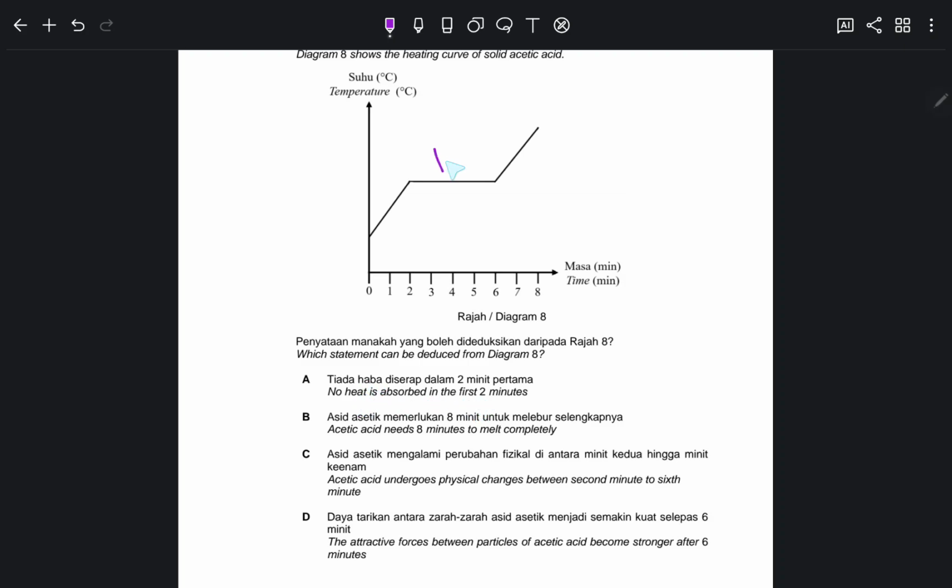No, no heat absorbed is here. Here the heat is still absorbed. Okay, here no heat absorbed. So this one is obviously wrong.